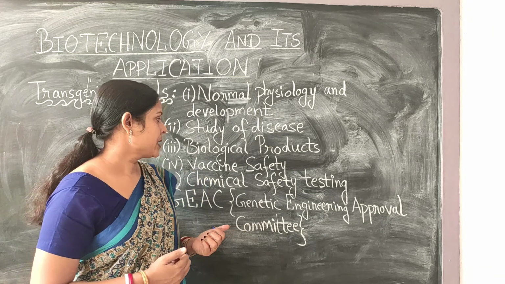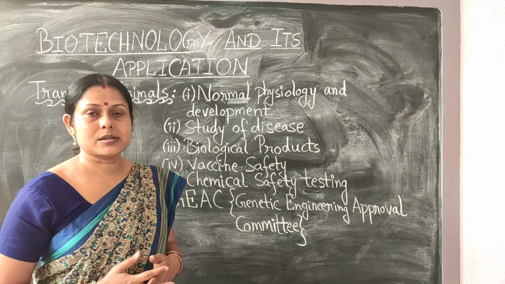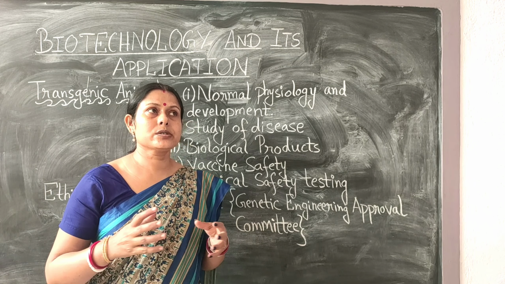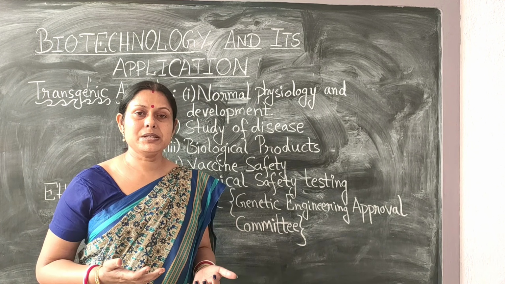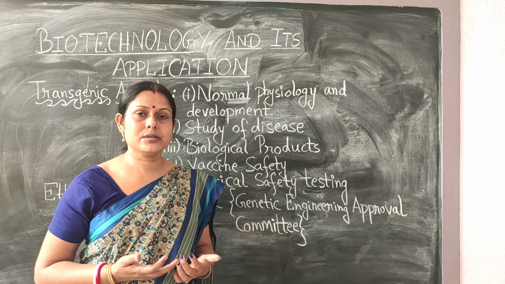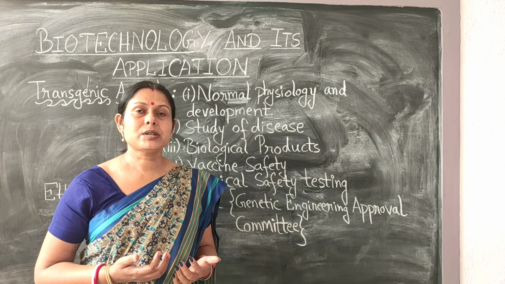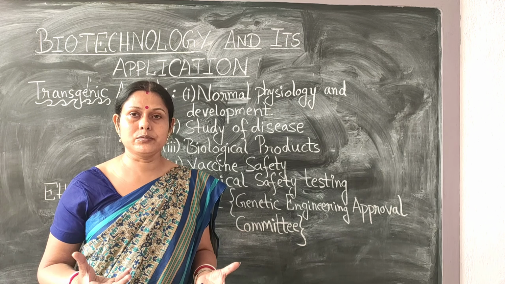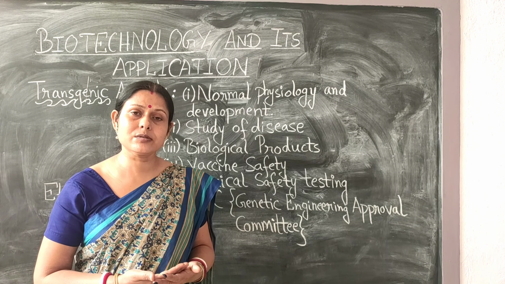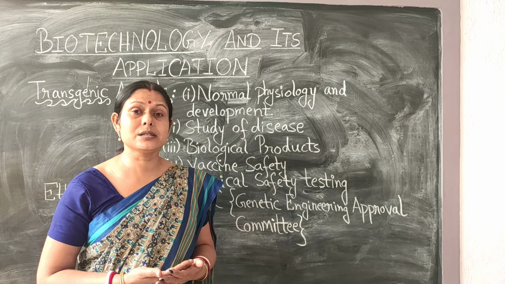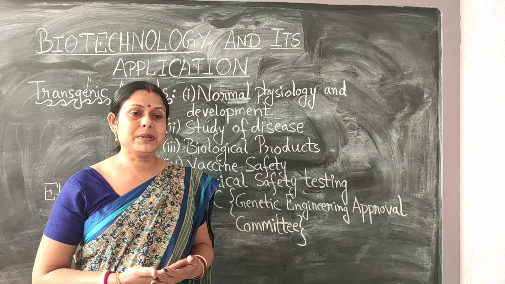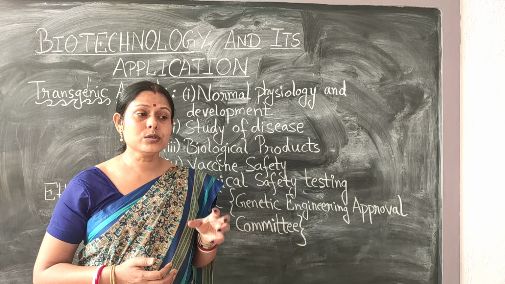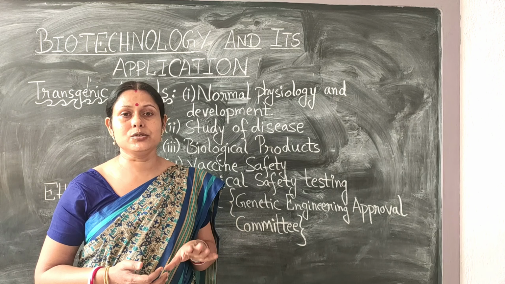The next is biological products. Now this is also very important. See, the human population not only focuses on supplementing food enriched with vitamins and all, but also on increasing the quantity of food grains. So the quantity of food grains is also kept in mind when we talk about the application of biotechnology in agriculture, and also supplementing it with some other nutrients.